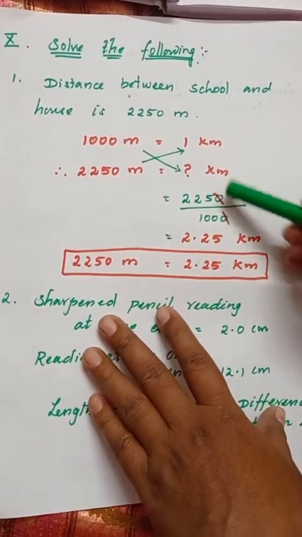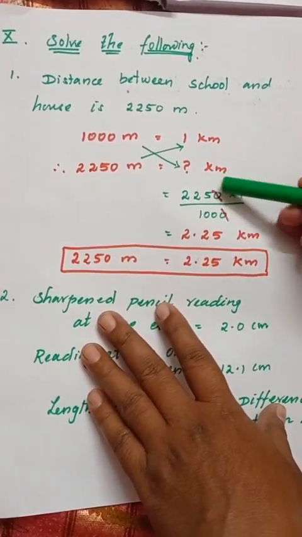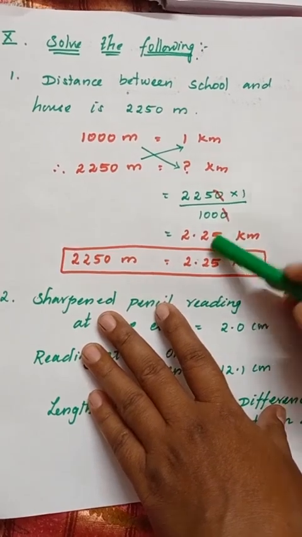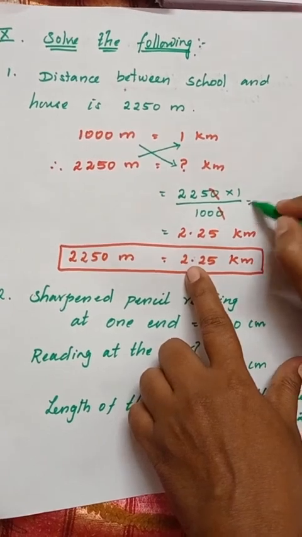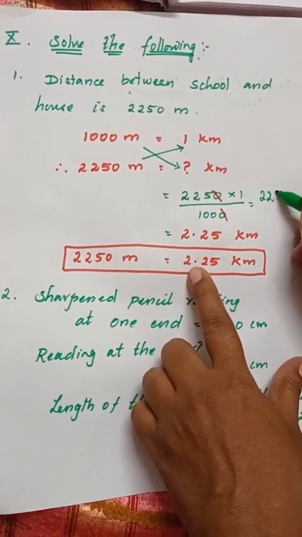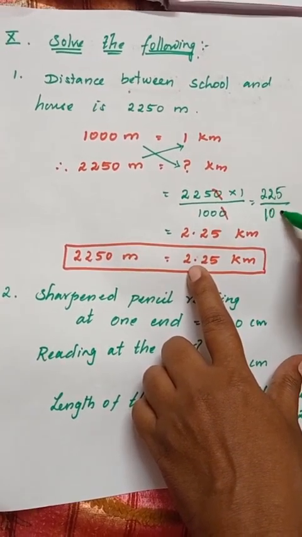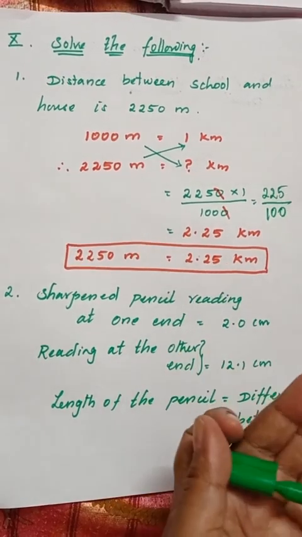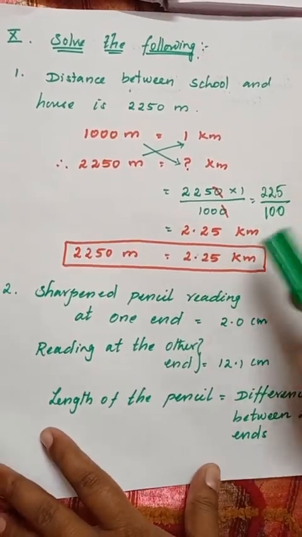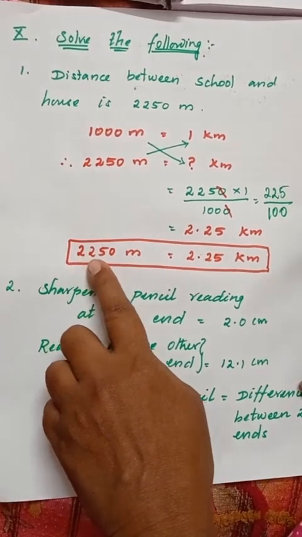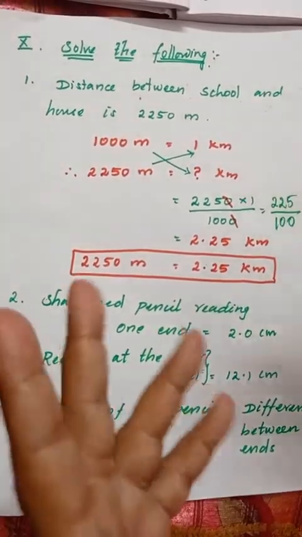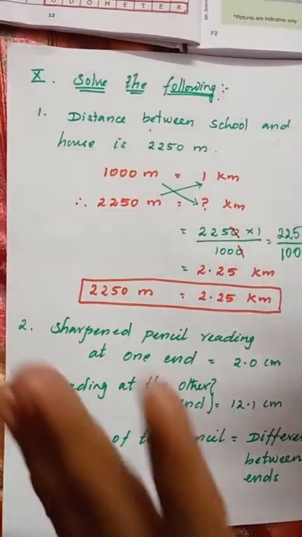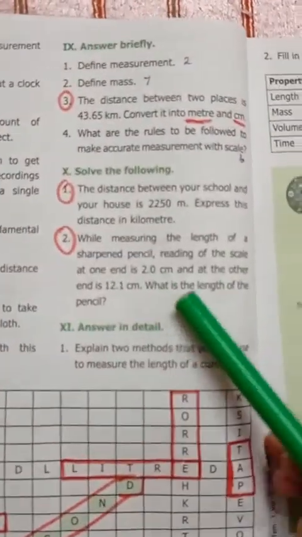When you multiply with 1, you get the same value, and the 0 gets cancelled, and you will be getting 225 divided by 100, which will give you the answer 2.25 kilometer. So 2250 meter is equal to 2.25 kilometer. That's the answer, children. It is a very easy technique. Now let's move on to the next question, the last question, children.